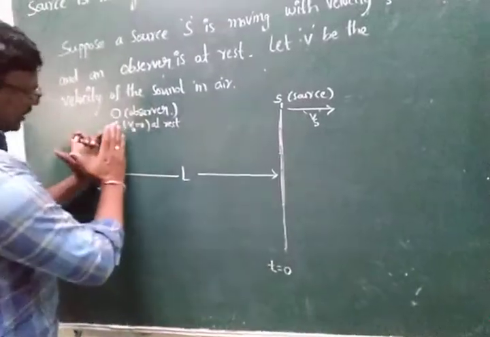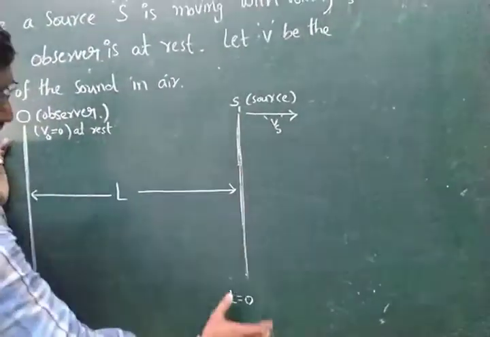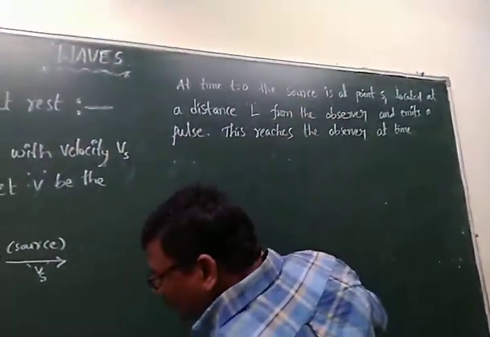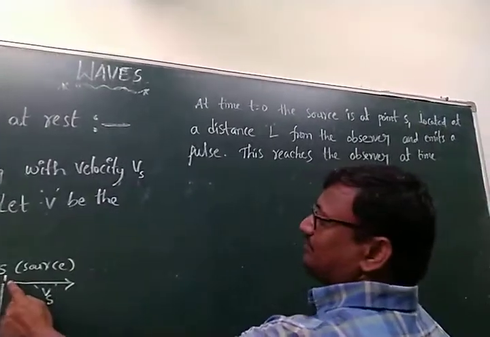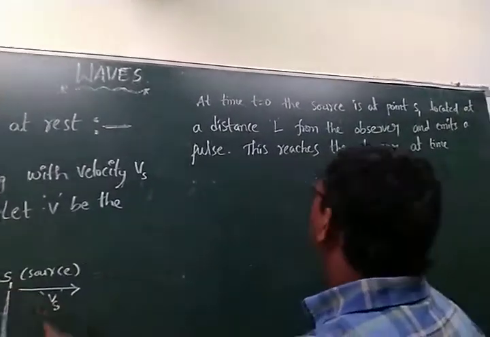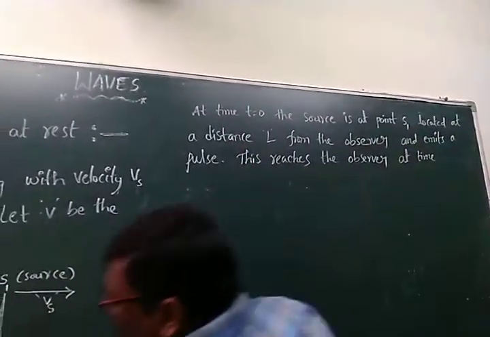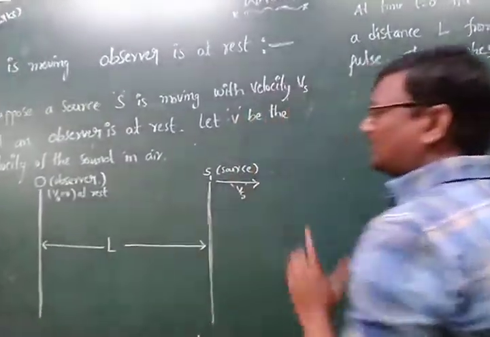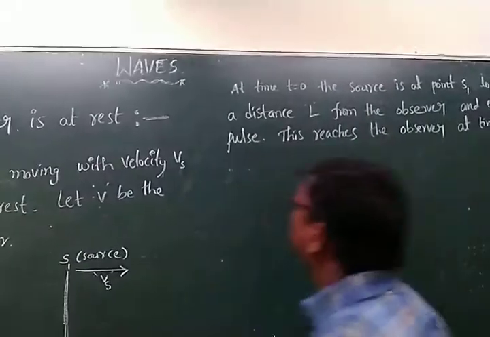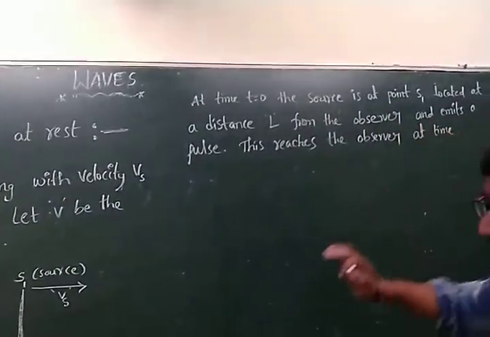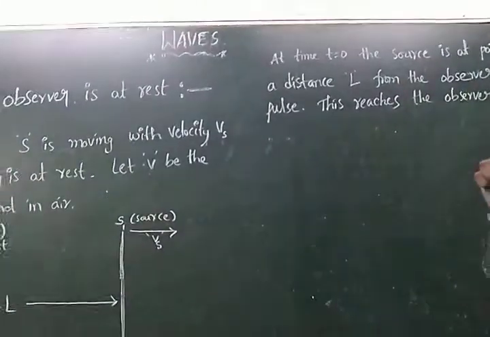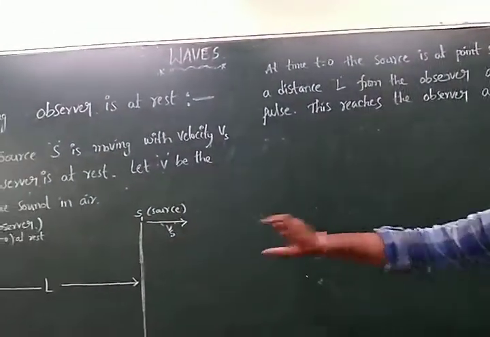Here the observer is at rest, and the source is also at rest at time t equal to 0. The source is at S1, located at a distance L from the observer, and it emits a single pulse.